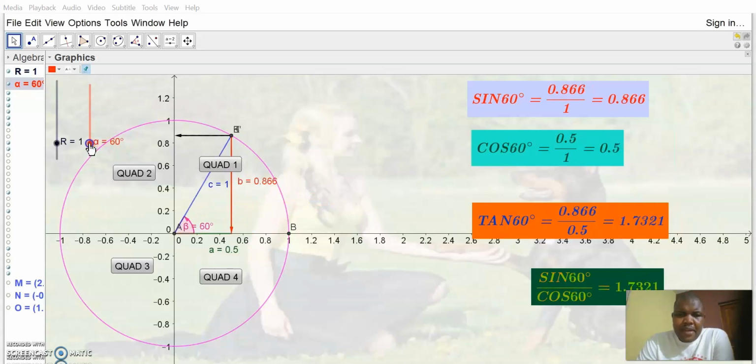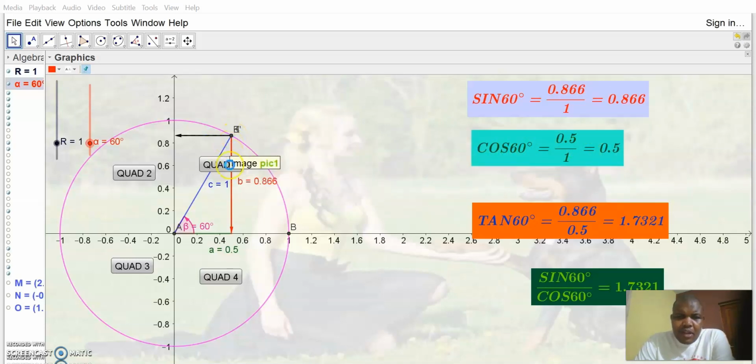I made this particular dynamic tool here with some arrows, as you can see there, to help us locate the values. You can locate the values directly from this particular figure. That one is 0.5, which is very accurate with the figure that we are having there. Sine 60 is 0.866, which can also be obtained from the figure there.